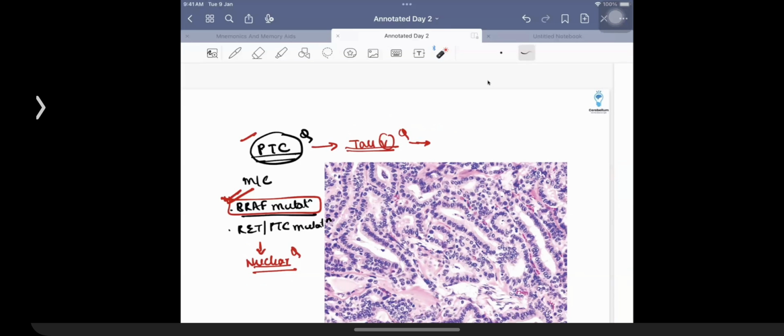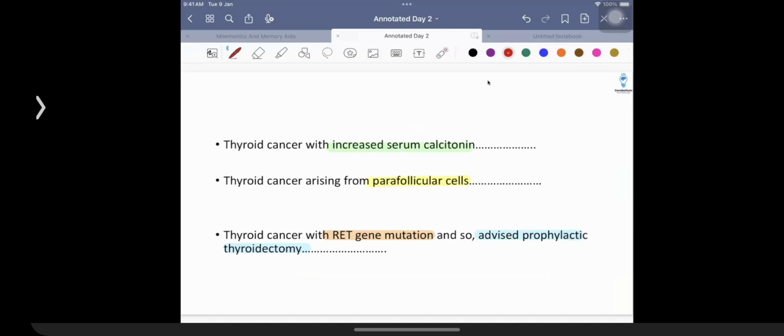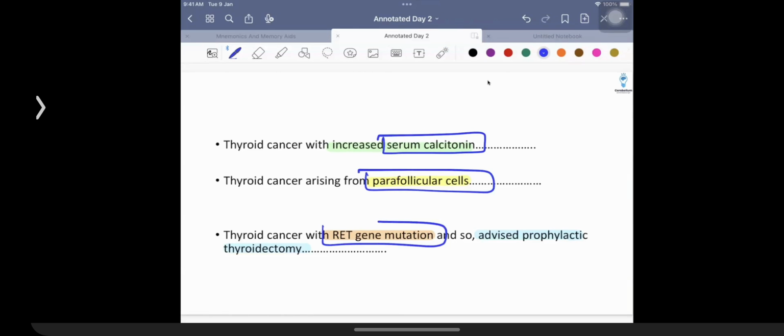Another thing that we need to remember in the context of thyroid cancer is the type of thyroid cancer in which calcitonin is going to be increased, arising from the parafollicular cells, associated with gain of function of RET mutation. Loss of function of RET is a feature of GI disorder, Hirschsprung disease, that is what we talked about. What is going to be the biopsy finding? Lack of the plexuses at the level of Meissner's and Auerbach's plexus. That is what we made a mention of. Over here, we are talking about the presence of gain of function of the RET gene. And therefore, these patients are going to be having a cancer that is given the name of medullary thyroid cancer. Medullary thyroid cancer.